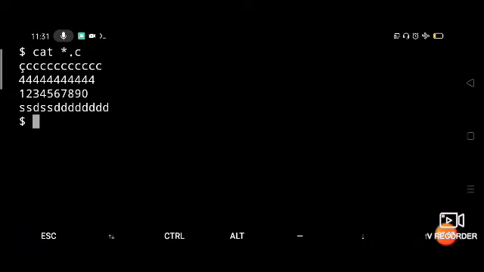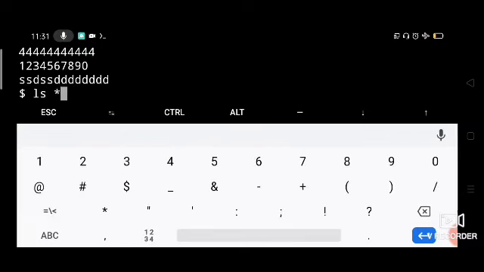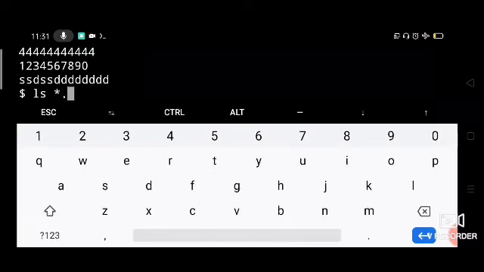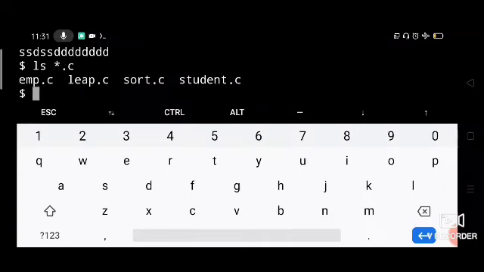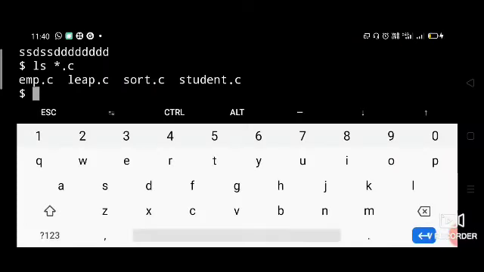Okay, look at this command. I have displayed the contents of all the files with .c extension. Which are the files with .c extension? Let us check, ls star.c. These are the files: emp.c, leap.c, sort.c, student.c. So the contents of all these files are displayed here with cat star.c. Okay, these are the .c files.